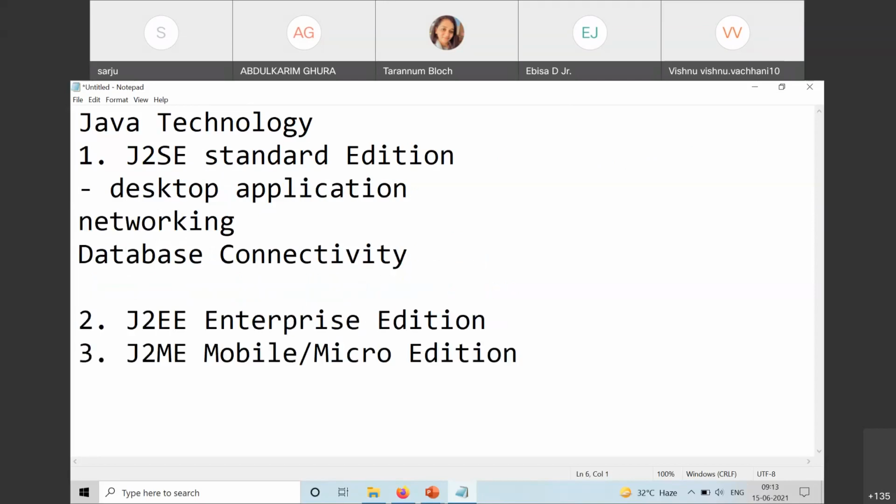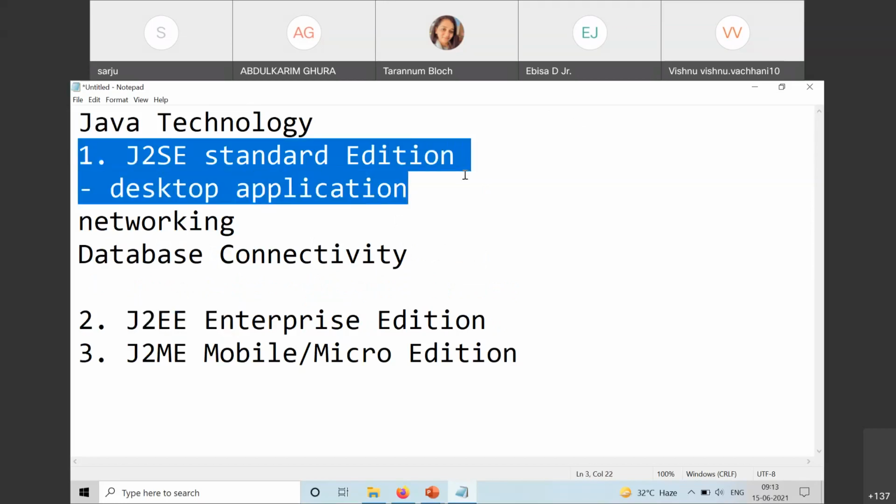Fine. So Java 2 Standard Edition and J2EE, these two are in your syllabus. J2SE fundamentals you have learned in your previous semester, the core Java subject, right? For the desktop-based application, what are the basic program constructs, how we can go with control structures such as for, for each, do while, as well as how an array can be given as a class, how we can go with array list, map, hash map, everything you learned.